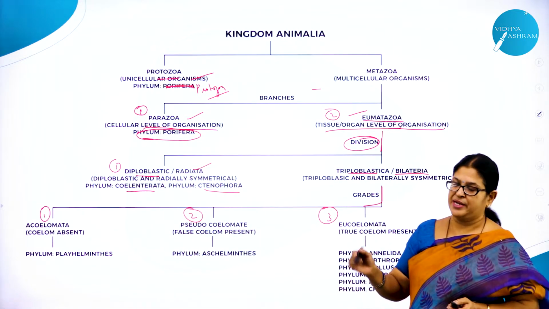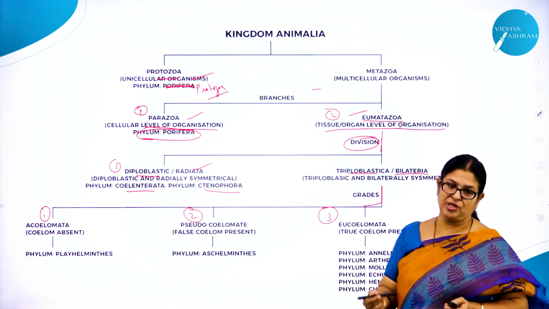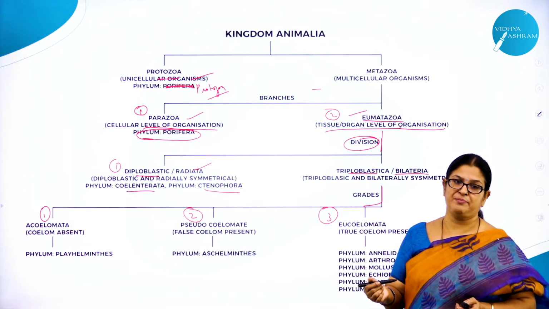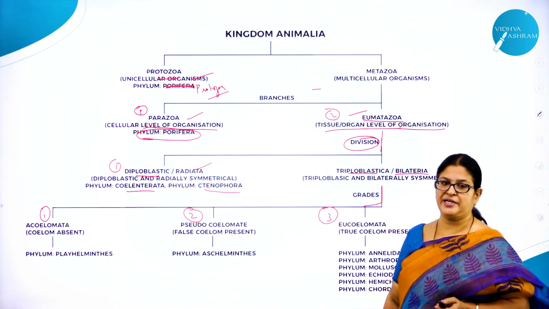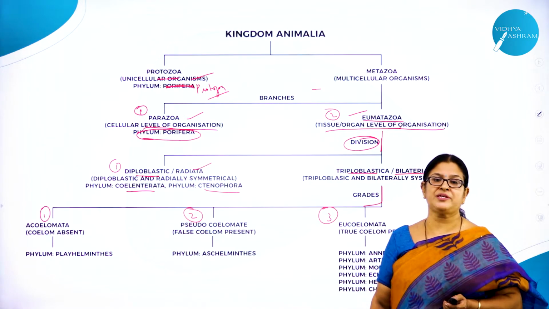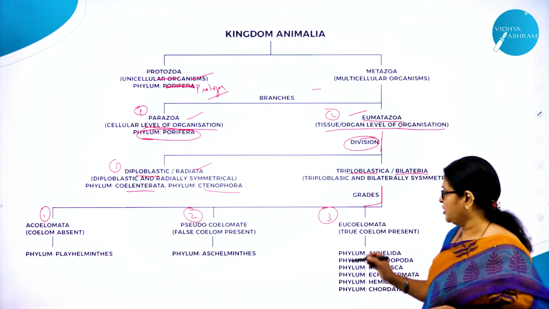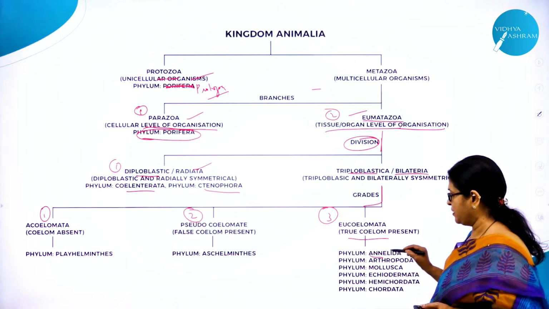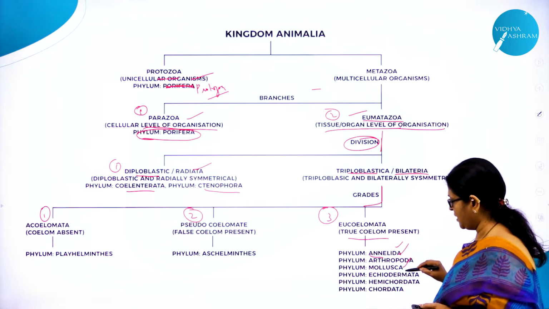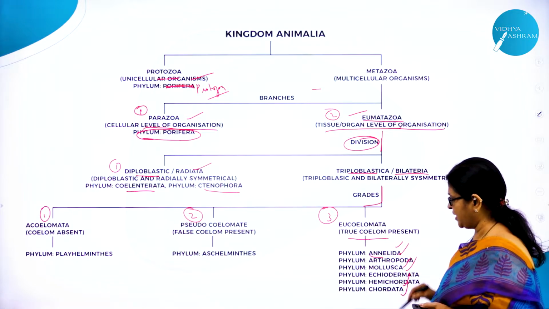Based on the presence or absence of the coelom and whether it is lined by mesoderm, we classify them. Acoelomates, example phylum Platyhelminths. Pseudocoelomates, phylum Aschelminths. Eucoelomata can also be called true coelomates: phylum Annelida, Arthropoda, Mollusca, Echinodermata, Hemichordata and Chordata.